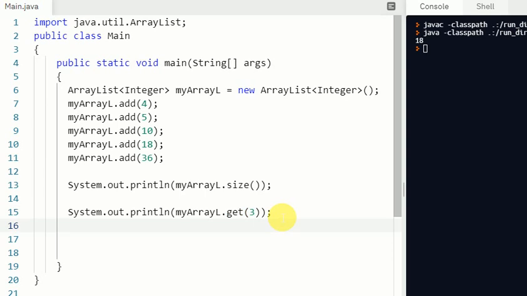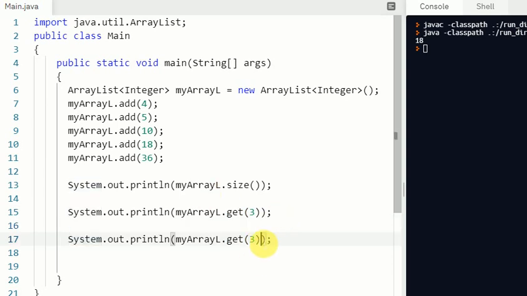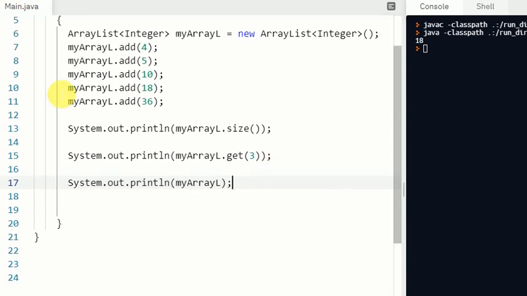So these are three very important methods, and the most important, we've got add. The add method is used to add values. The get method is used to get a specific value at any specific index number, and the size method is used to get the size of the array list, not the length. Remember, length is for arrays or 2D arrays and size is for array list.